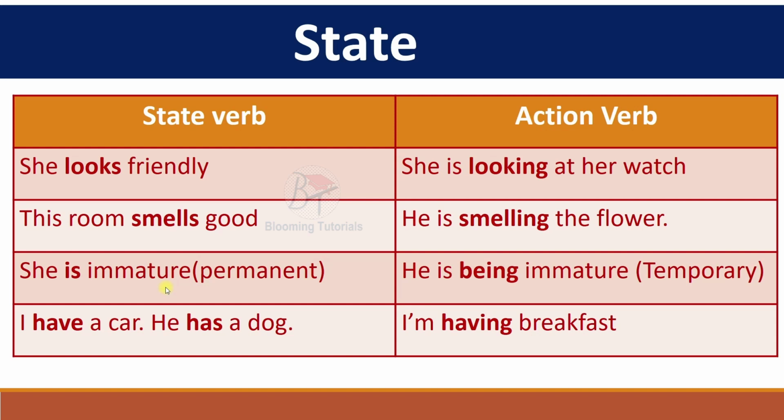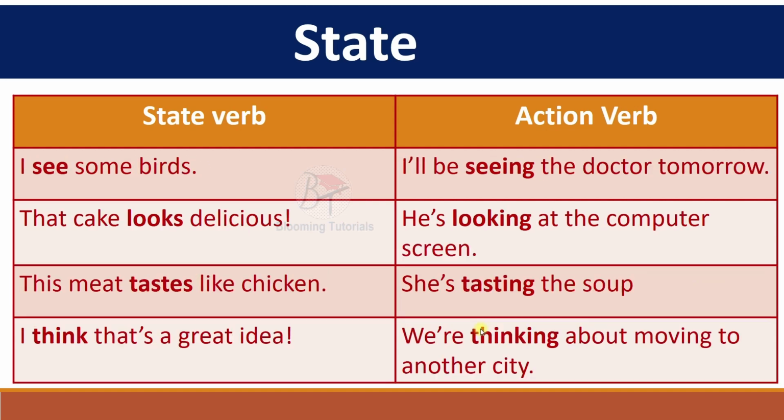She is immature. It's a permanent status. But here he is being immature, his temporary action. I have a car, he has a dog, is a possession. Here I'm having breakfast. It's an action verb. I see some birds. Stative verb. I will be seeing the doctor tomorrow. So I'm going to do some action tomorrow.